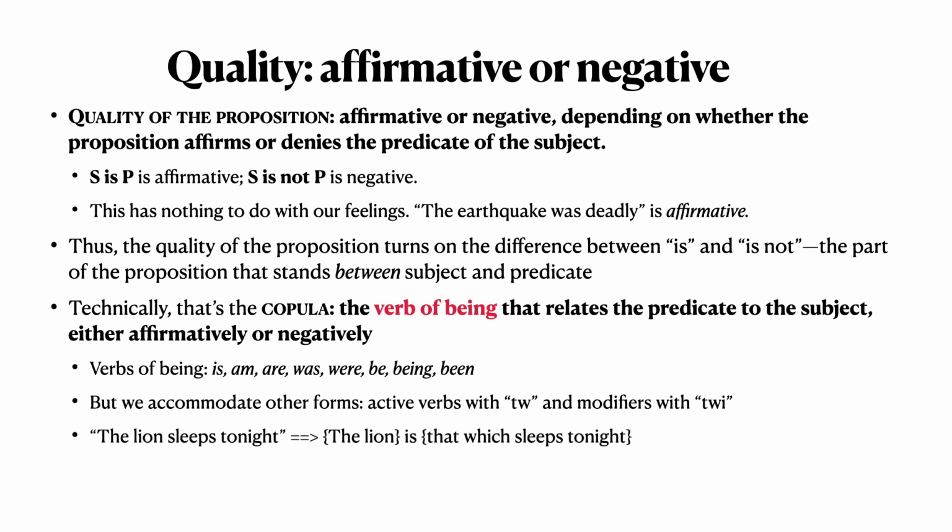So if we have a sentence like, the lion sleeps tonight, sleeps is an active verb, and so it's not a verb of being. What do we do with that? Well, we put brackets around the subject, which is the lion, braces that is, around the subject. And then we put an is there because we have to have an is, and then we move that active verb into the predicate. So we come up with the lion is that which sleeps tonight.